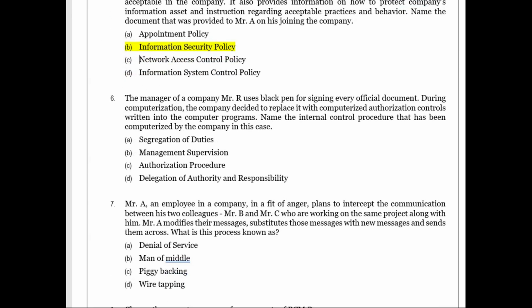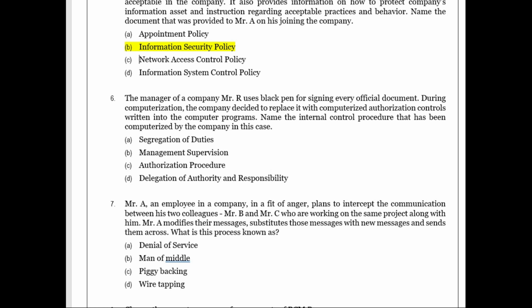Next, the manager of a company, Mr. R, uses a black pen for signing every official document. During computerization, the company decided to replace it with computer authorization controls written into a specific computer program. Name the internal control procedure that has been computerized by the company in this case. So what happened? The signature is being computerized. So now the physical signature is going to a digital signature. So are they segregating the signing part? No. The manager has his own thing, but the signature is being done electronically.